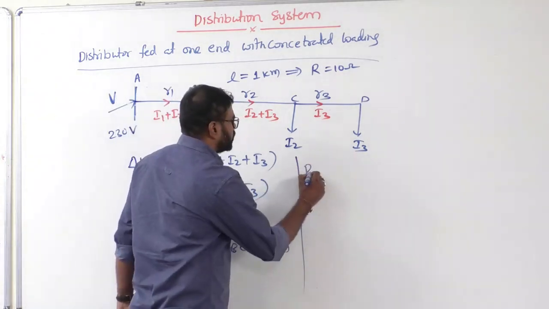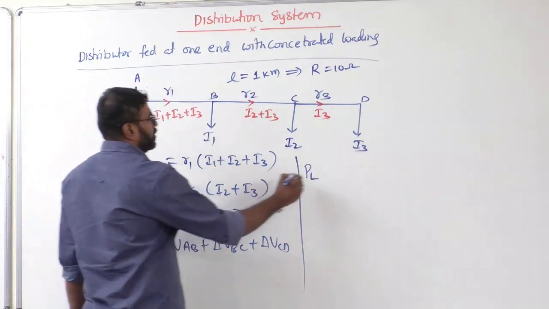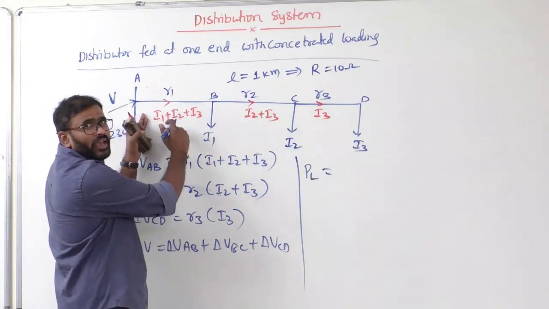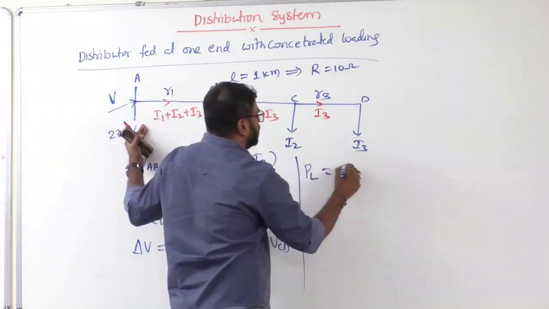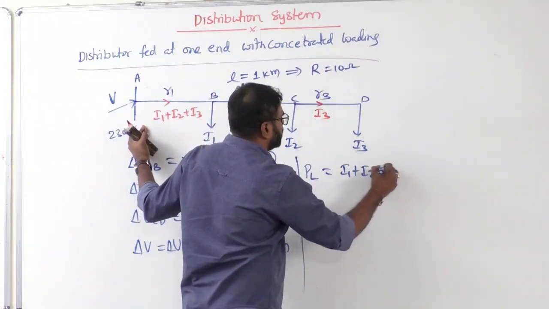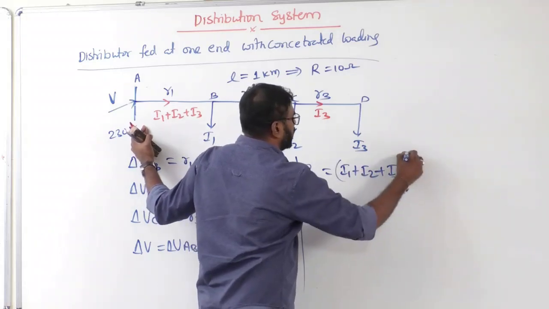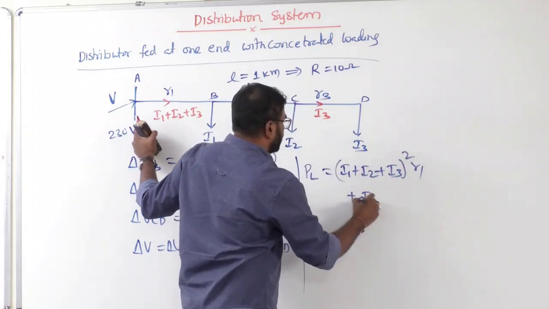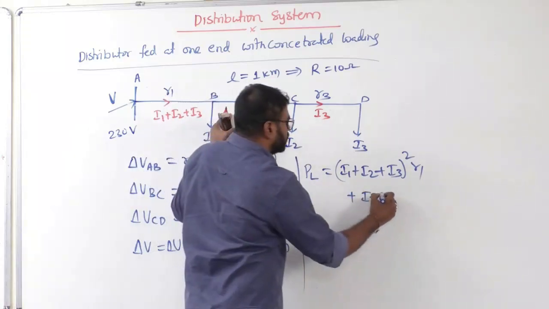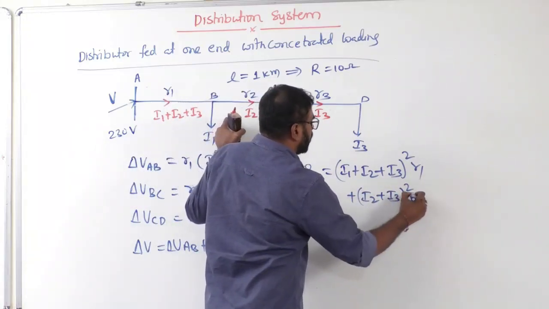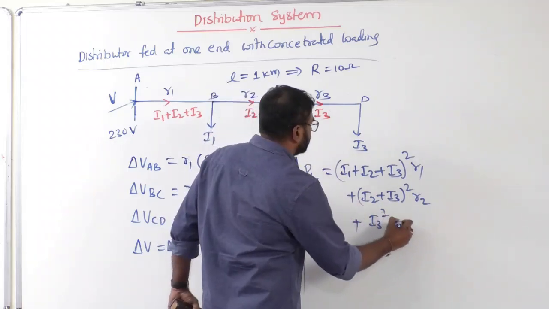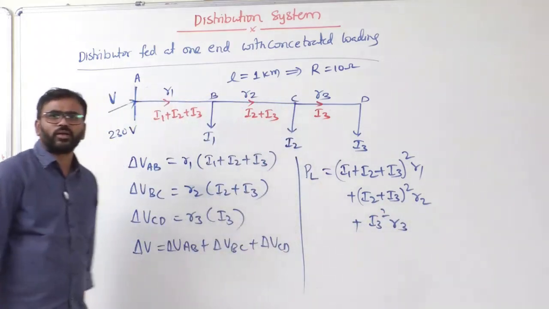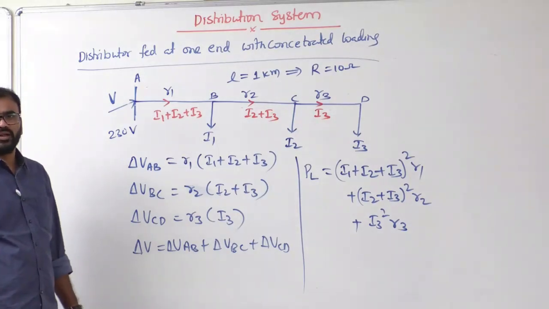Okay. Now what is the power loss? The power loss equal to simply total power loss. Sir, the power loss in this section is what? I square into R1. Correct or not? What is I here? I1 plus I2 plus I3. I1 plus I2 plus I3 whole square into R1 plus next I2 plus I3 whole square into R2 plus here I3 square into R3. So that's how we can calculate the total power loss. Clear?